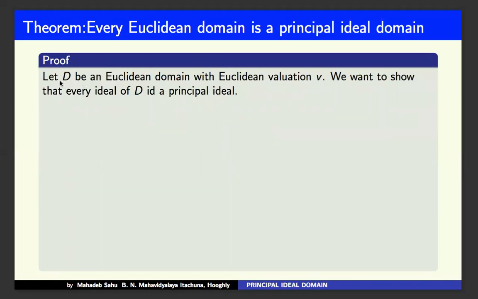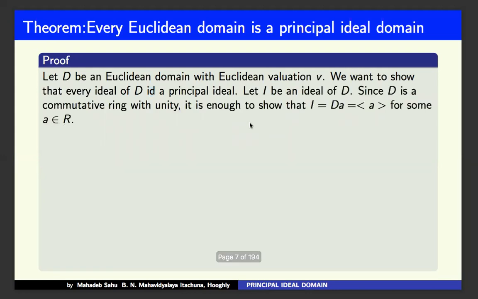So for that we consider D, a Euclidean domain with valuation V. We want to show that every ideal of D is a principal ideal.